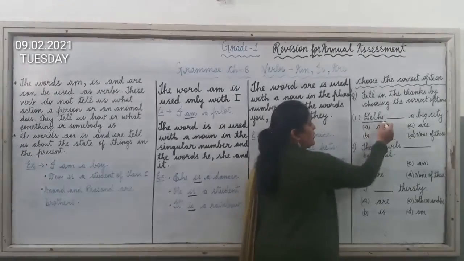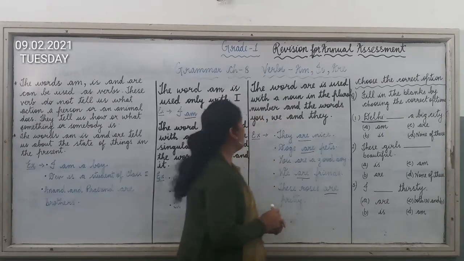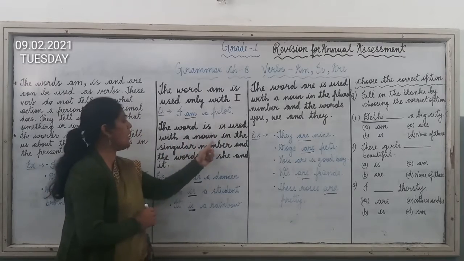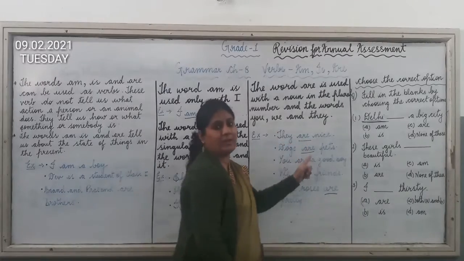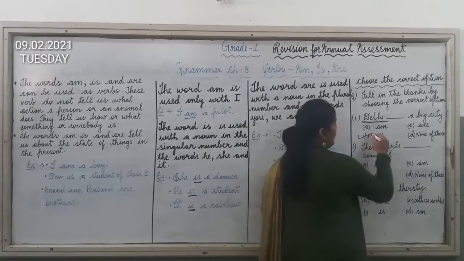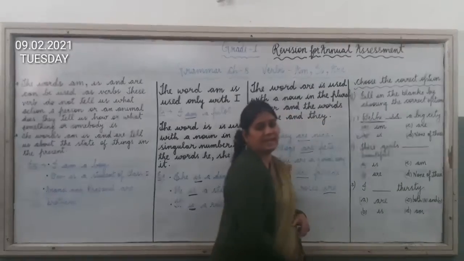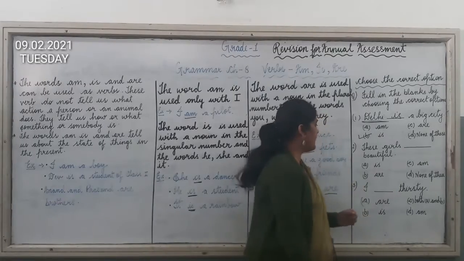Here we are talking about one place. I have explained that the word is is used with a noun in the singular number, meaning we are talking about only one city. So we will use is here. So option B is correct. So the sentence is, Delhi is a big city.